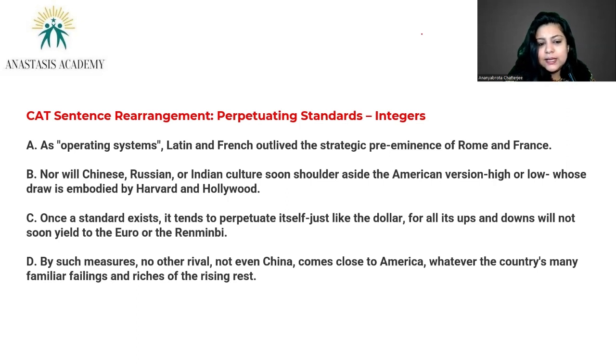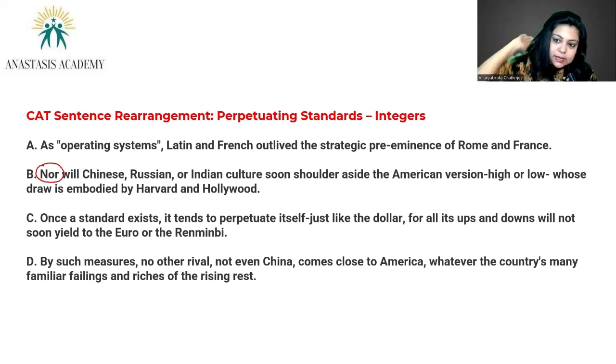Nor will Chinese, Russian, or Indian culture soon shoulder aside the American version, high or low, whose draw is embodied by Harvard and Hollywood. So, nor is giving us an idea that something has to come before this. It cannot be the opening line, because you can't start with nor.